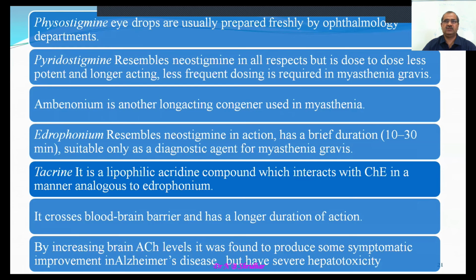That's why, by increasing brain acetylcholine levels, it was found to produce some symptomatic improvement in Alzheimer's disease, in which there is dementia or loss of memory, especially in geriatric patients. But it has a lot of hepatotoxicity, and any drug having some desired effect will many times have more and more untoward or undesired effects.